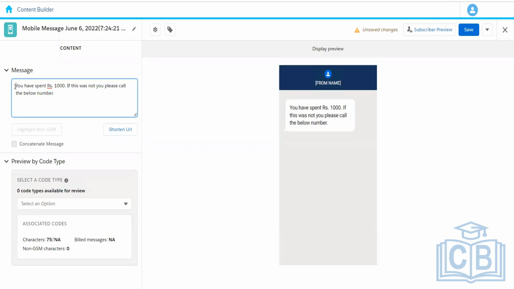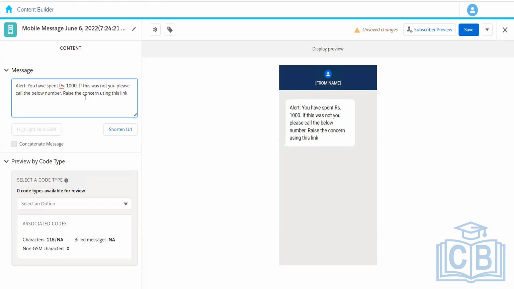So we can have a message like this, and we can also have personalization here. We can just add the personalization string, and it will populate the personalized name or whatever it is. Let's say we have a number over here, and we can say, if you want to raise a concern, use this, and then we want to insert a link.